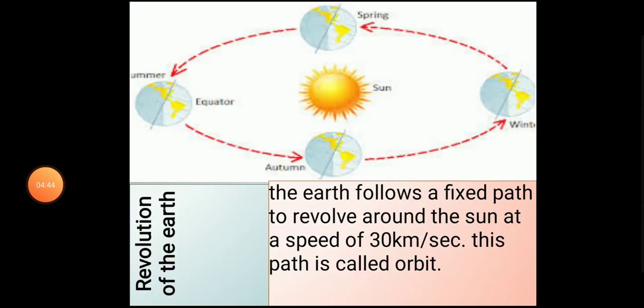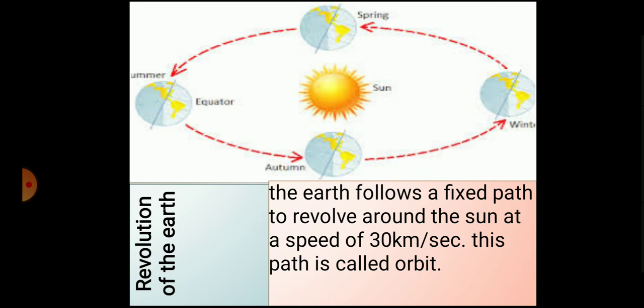Now let's talk about the revolution of the earth. In the image we can see there is a sun in the center and our earth is revolving around it. It is following a fixed path. The red line is making a path, and this red line path is known as the orbit of the earth.